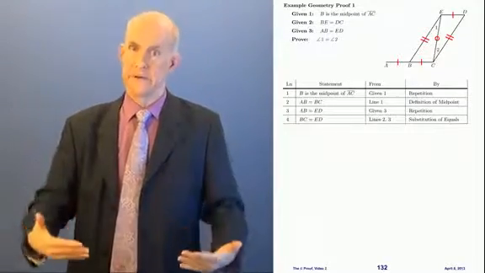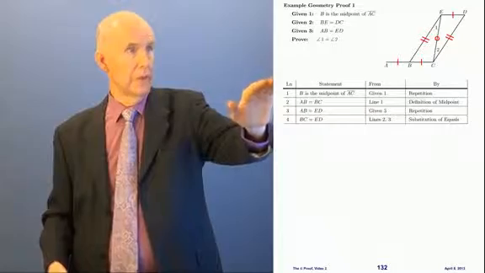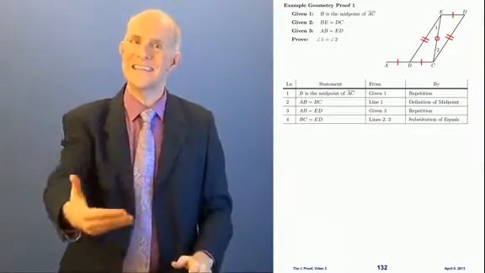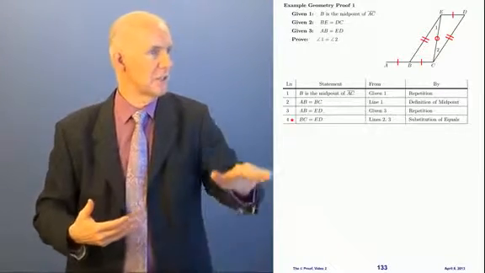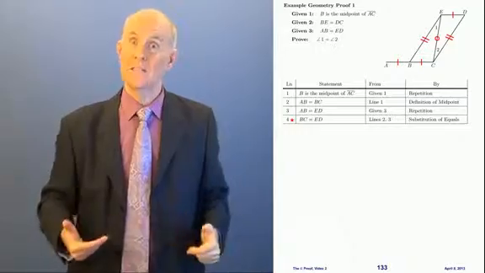Now, is line 4 a star? What does it say? BC, well that's in one of the triangles, equals ED, well that's in the other triangle. Yes, it gets a star. So I get to put a star. See, I'm putting a star right here in the margin. Right over there. Now we have a star.